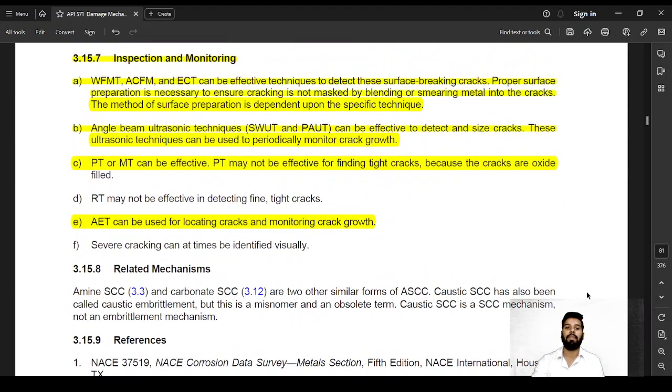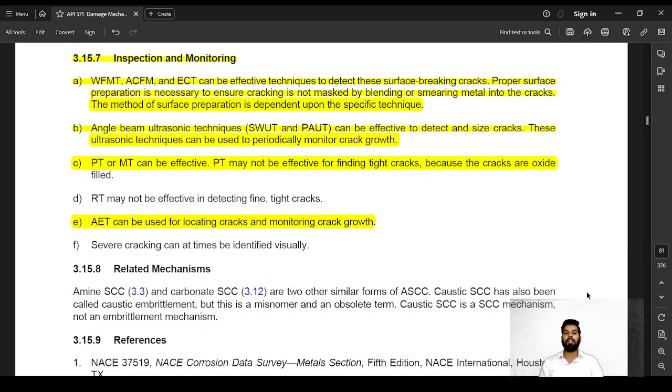Inspection and monitoring. Now again, this is a crack. Cracks can be identified by crack identifying mechanisms. That is, you can use UT, you can do PAUT, you can do shear wave UT, you can do magnetic particle testing, that is wet fluorescent magnetic particle testing for greater sensitivities, and you can also use penetrant examination. In some cases, acoustic emission can also be used. Sometimes RT can also be used, but it's not going to be that effective. Okay. So wet fluorescent magnetic particle testing, ACFM, and eddy current technique can be effective techniques to detect